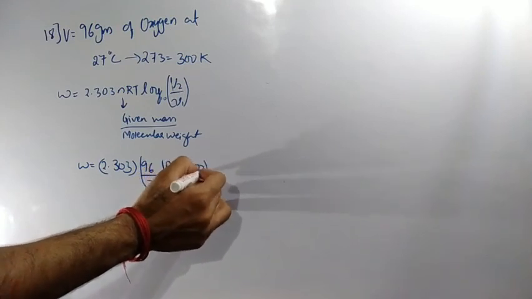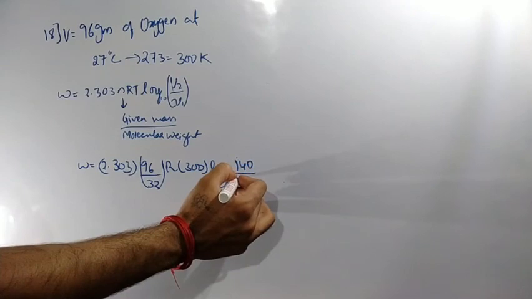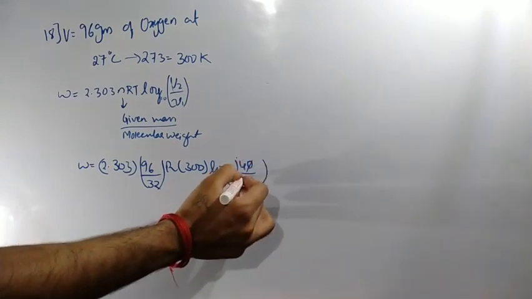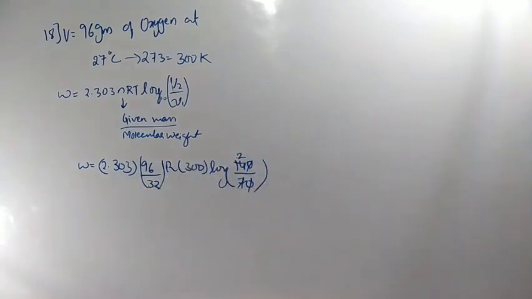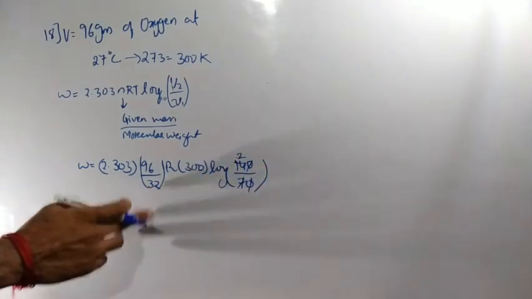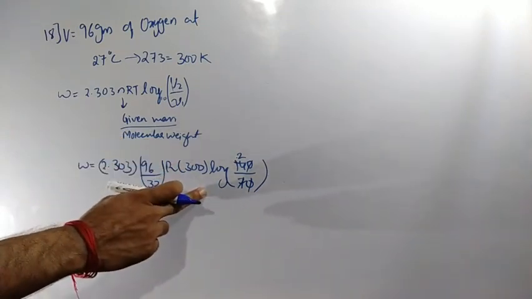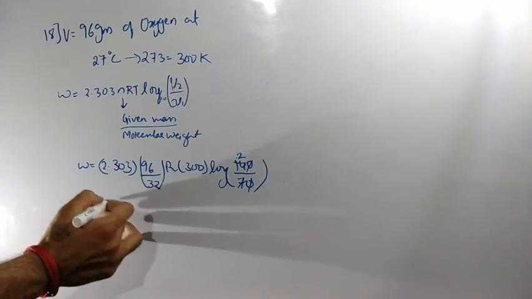T value is 300, and log of V2 which is 140 divided by V1 which is 70. 96 by 32 is nothing but 3, and 3 into 300 is 900.